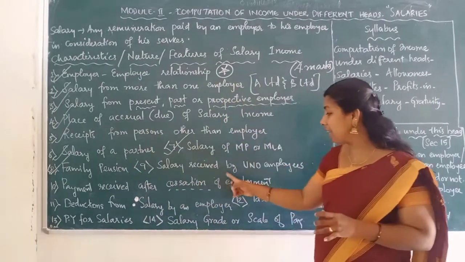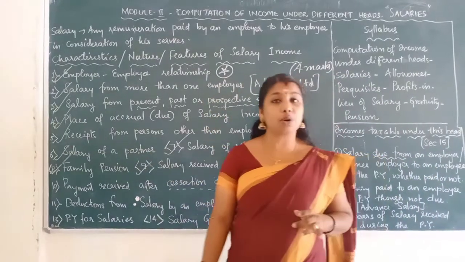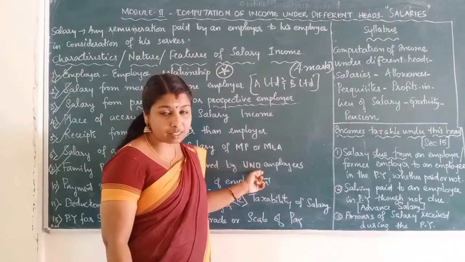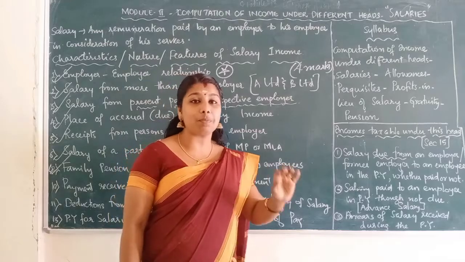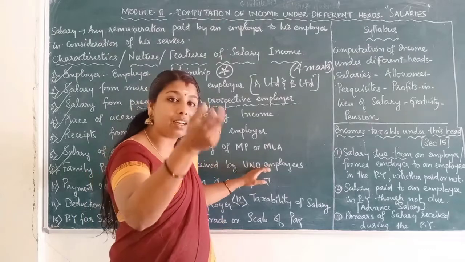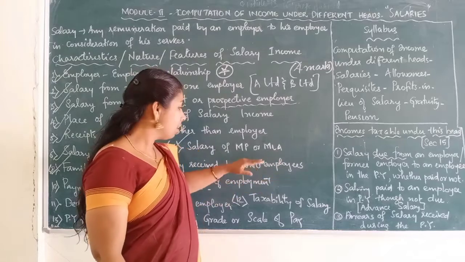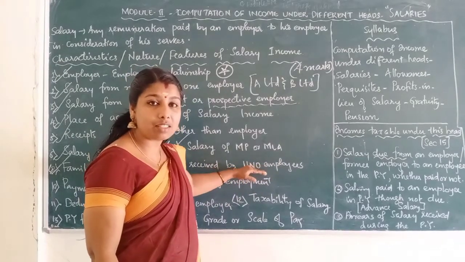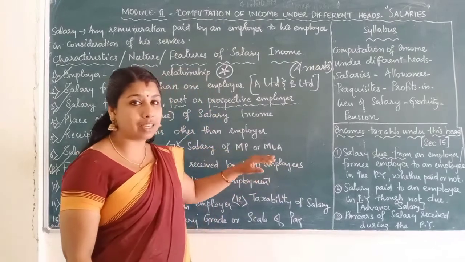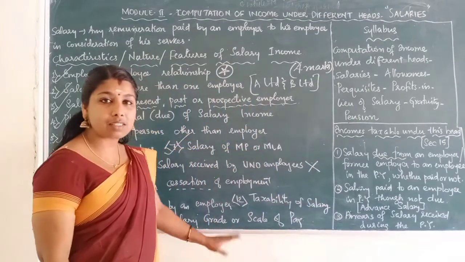The next is salary received by UNO employees. Any salary, wage or remuneration received by United Nations organizations employees are completely exempted from income tax. They are not taxable under salary head and also other heads. It is completely exempted from income tax. Salary, wage, allowances, perquisites and other benefits received by UNO employees are completely exempted from income tax. Not liable to pay income tax on such income.